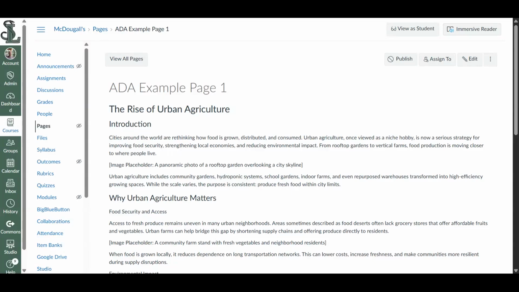Welcome to our series focused on making Canvas courses ADA Title II compliant. In this video, we're going to explore adding alt text to your images. There's a couple different ways you can do this.